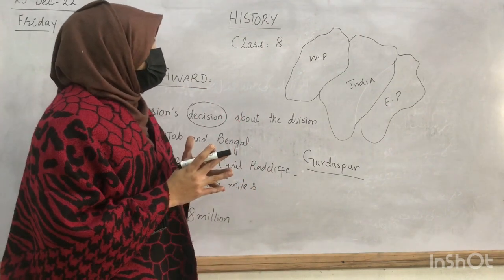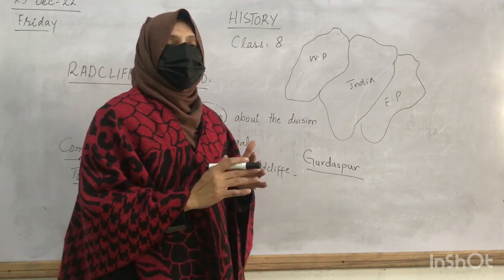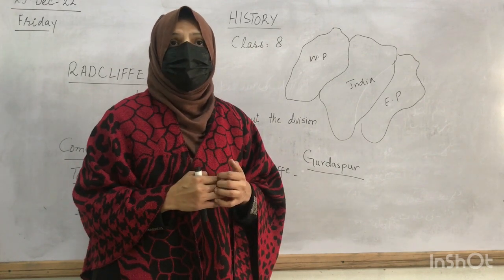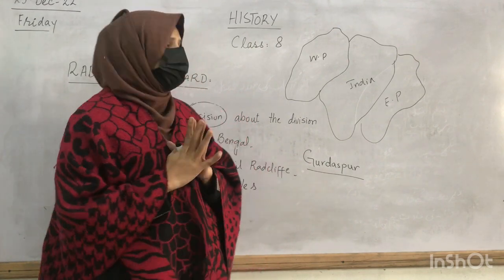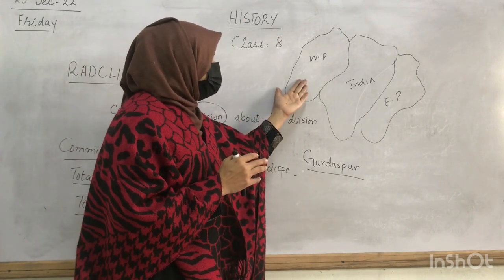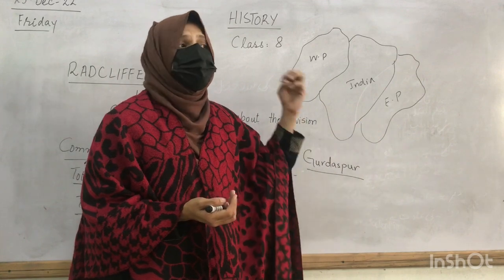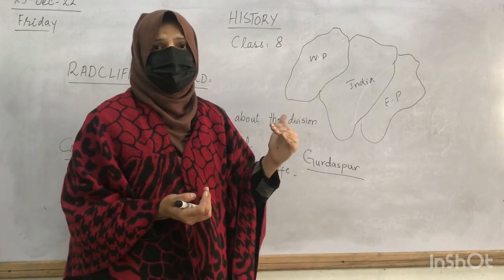So this was all about what was happening in the final stages of partition, and it is really heartbreaking that the Boundary Commission divided Pakistan in such a way. It's clear discrimination.